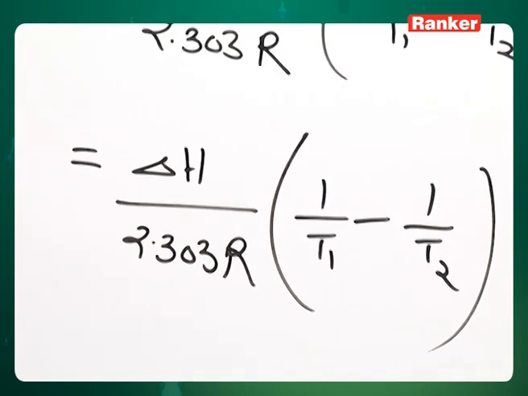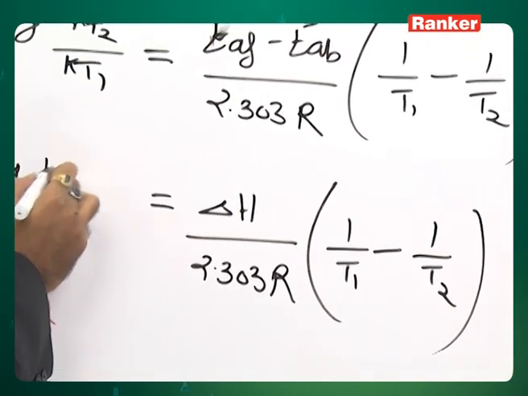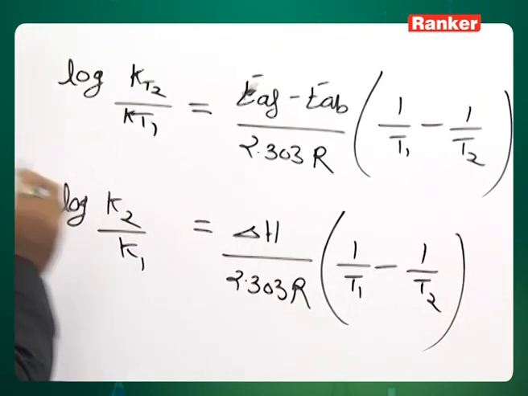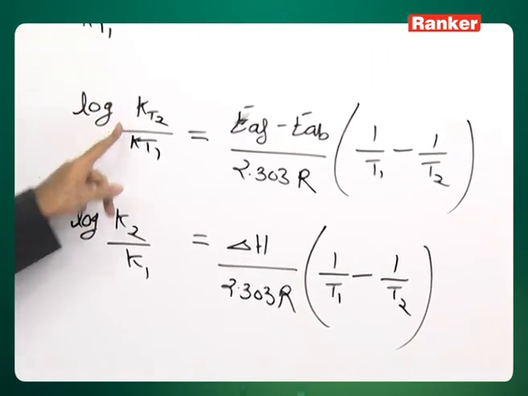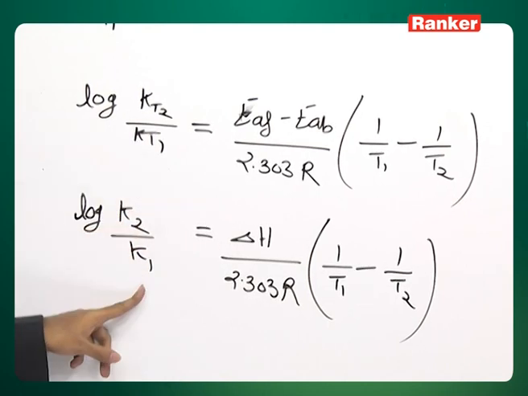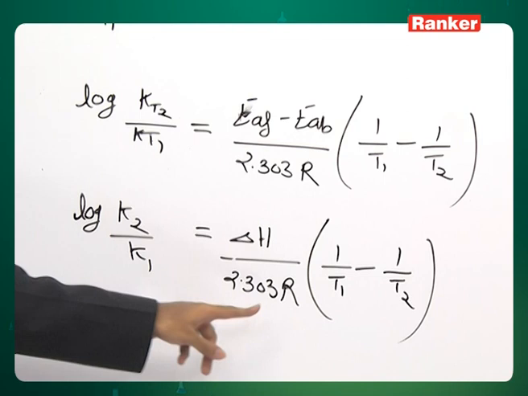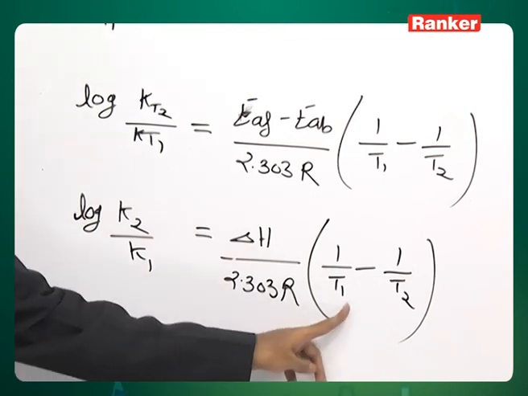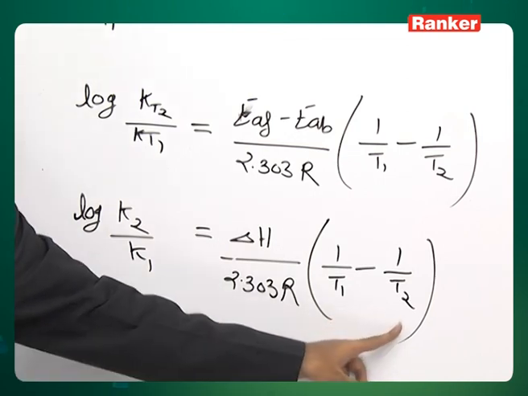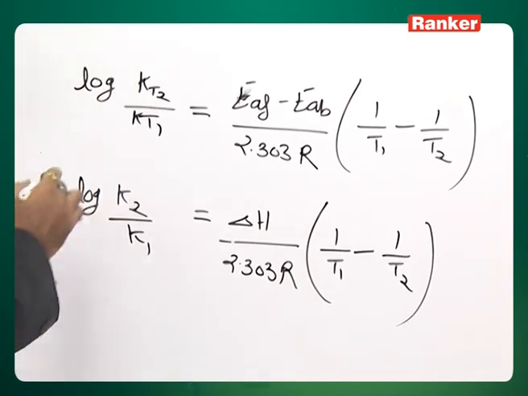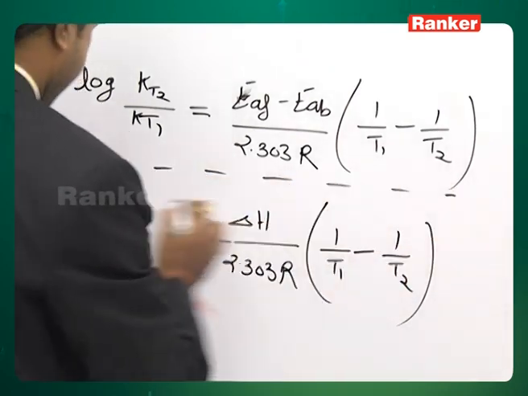This is how we get equilibrium constants. K2 is at temperature T2, K1 is at temperature T1. Delta H is enthalpy of the reaction, R is gas constant, T1 is temperature T1, T2 is temperature T2. This is the final formula which we get.